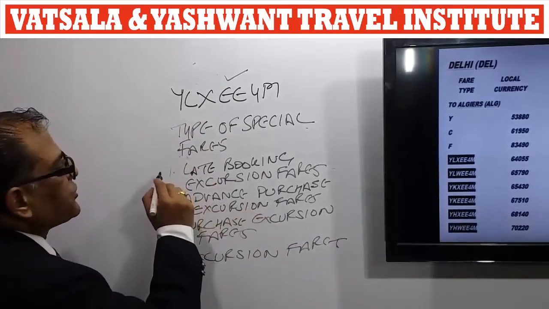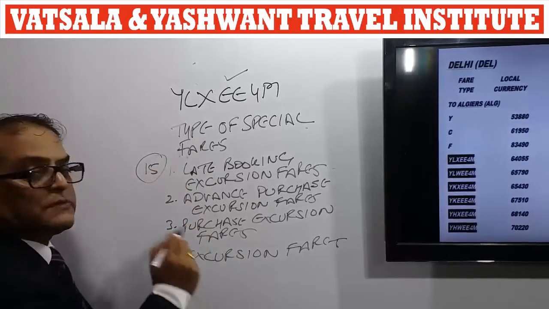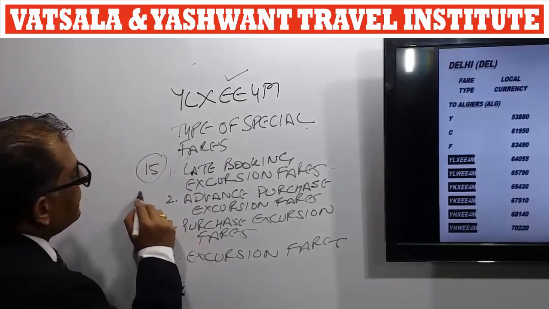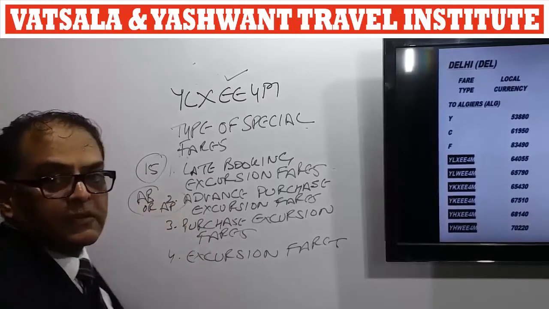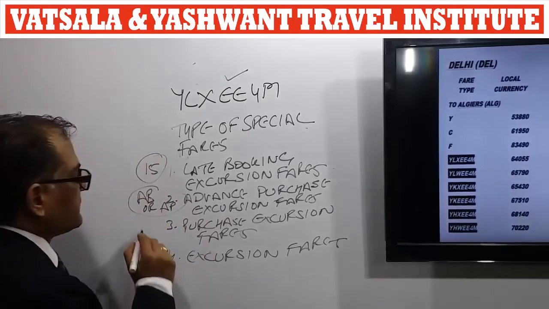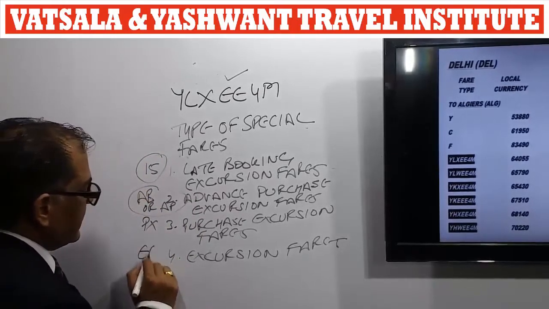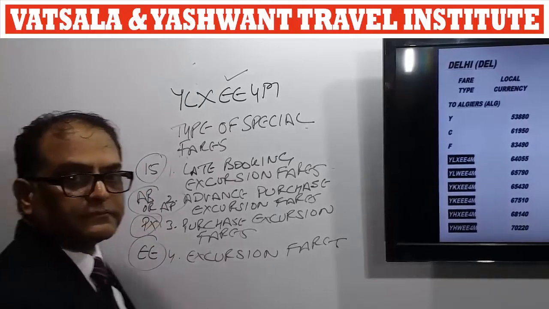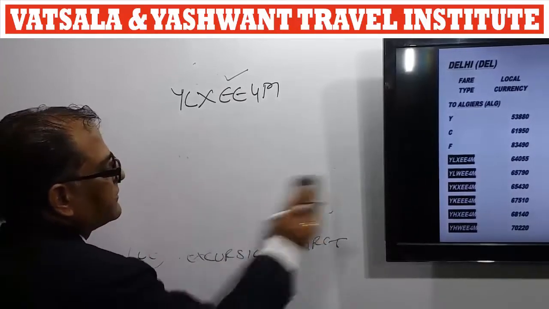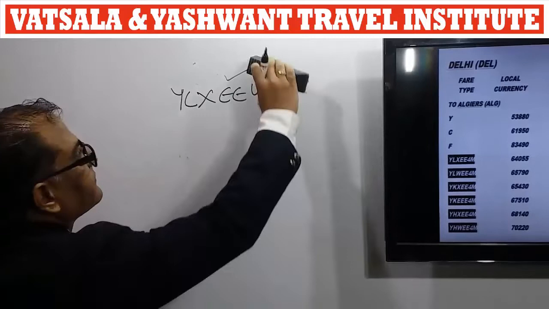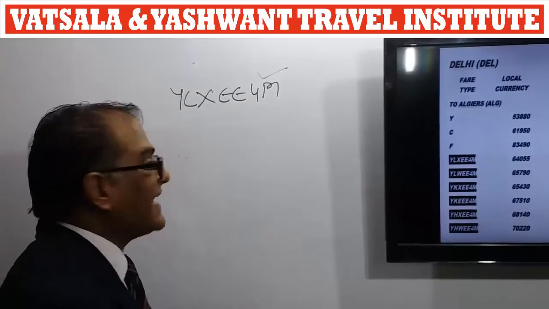For late booking excursion fare, we use the code IS. For advance purchase excursion fares, we use the code AB or AP. For purchase excursion fares, we use the code PX, and for excursion fares, we use the code EE. Now we'll talk about the last code. The last one is the validity code.